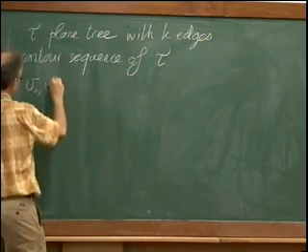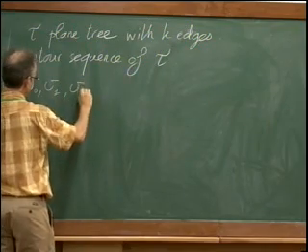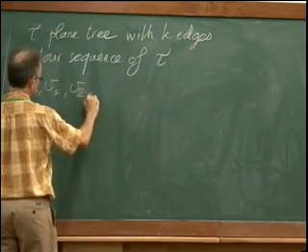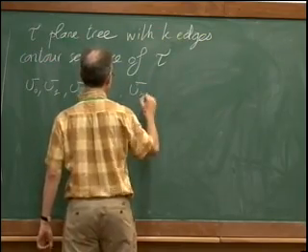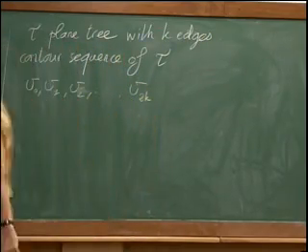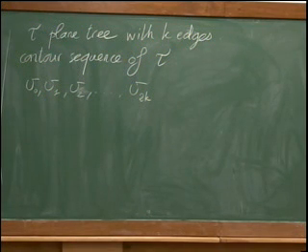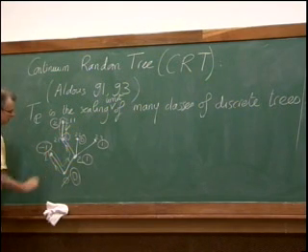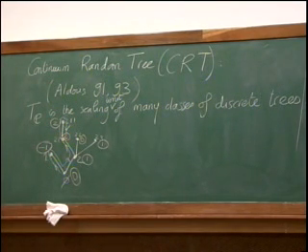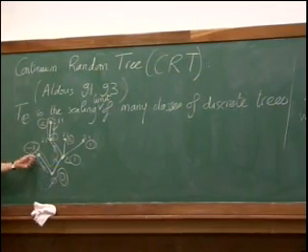This will be a sequence of vertices, V0, V1, V2, up to V2k. And how do I obtain these vertices? Well, I do the same thing as I did during the first lecture. I just imagine that I explore the tree following the contour from the left to the right, and I just record the vertices I meet during this exploration.